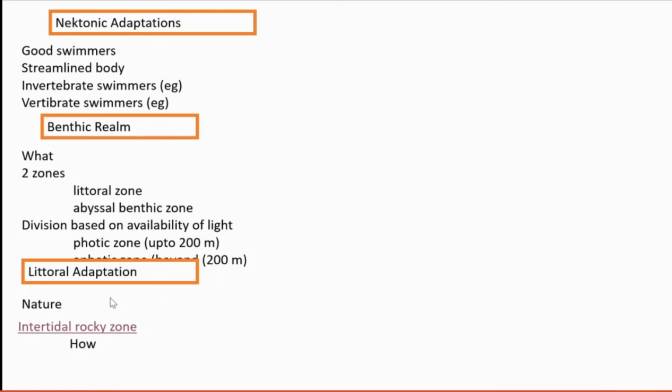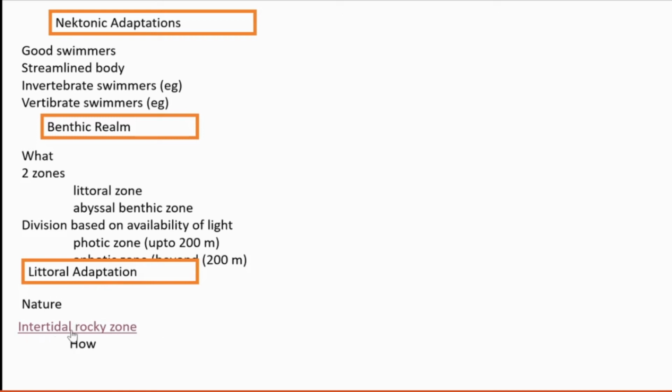Then we are going to see the littoral adaptations. Littoral adaptation. What's the nature of the littoral zone? It is very shallow. We know that, and it's a wave splash. It's a region always lit by waves, and it may be rocky or sandy or muddy. So that is about littoral.